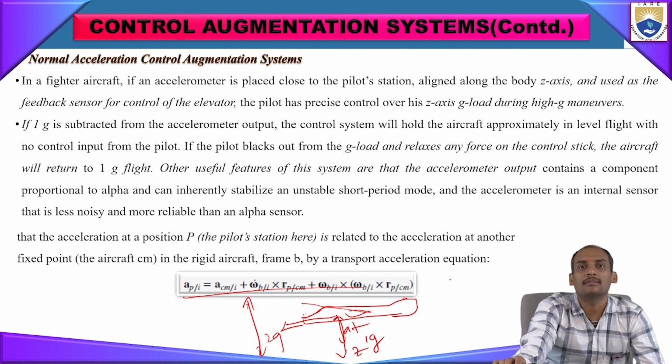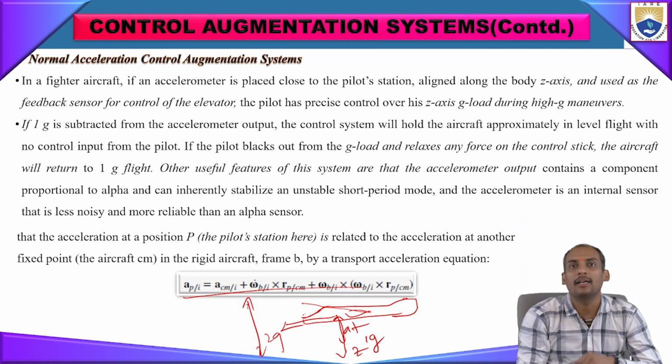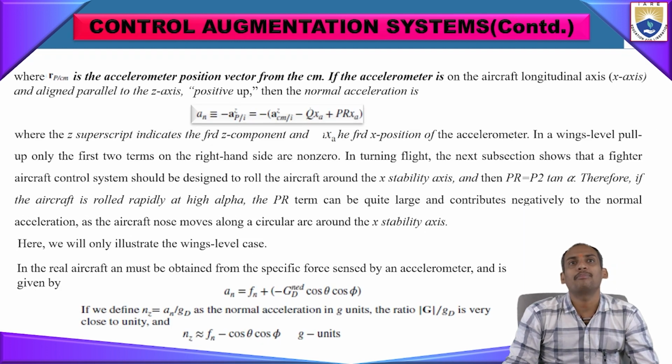A_P/I, where P stands for the pilot station, is equal to A_CM/I plus omega_B/I cross R_P/CM plus omega_B/I cross omega_B/I cross R_P/CM. This gives the terms related to the accelerometer. Here R_P/CM is the accelerometer position vector from the center of mass.